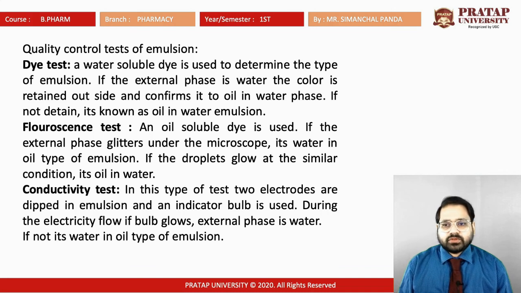The next one is the fluorescence test. In that, an oil soluble dye is used, and if some light is applied under the microscope, it will start to glitter. If the droplets start to glow, then it is known as a fluorescent test. The conductivity test is the other type of test. Two electrodes are dipped into the emulsion and a bulb is used. Whenever electricity passes, it will start to glow.